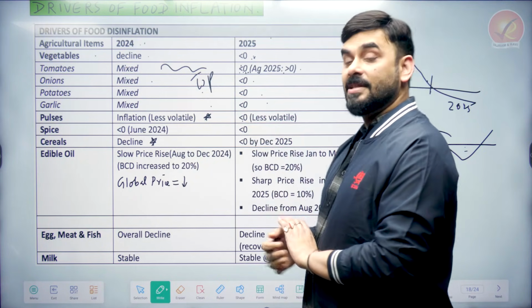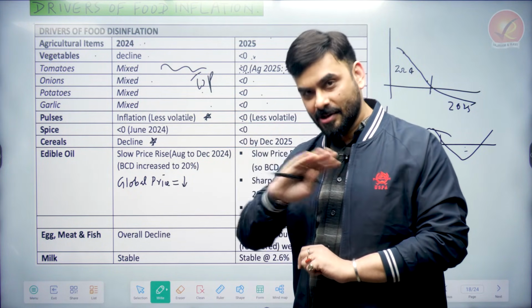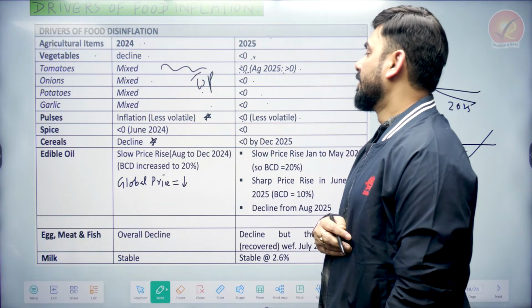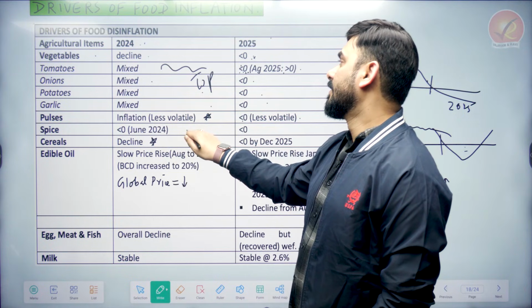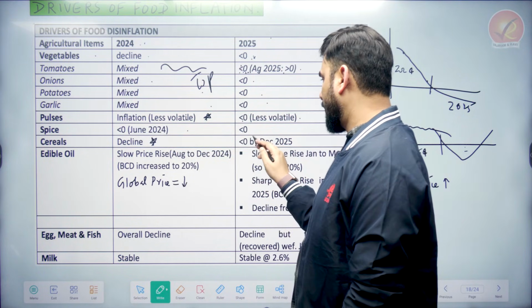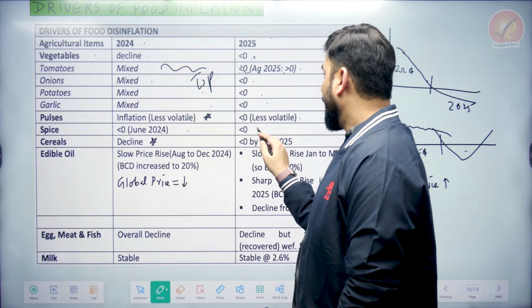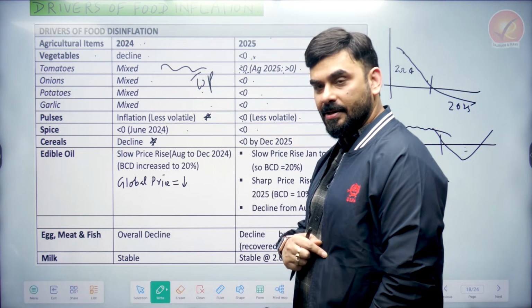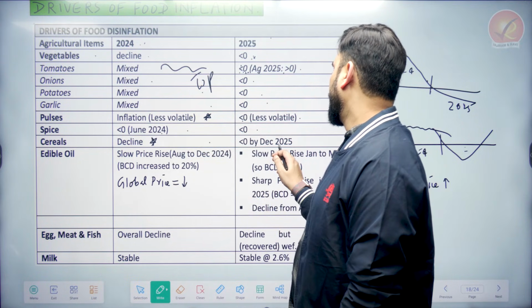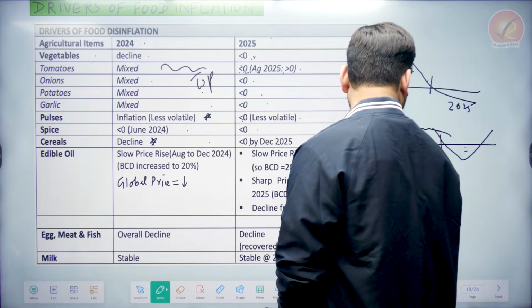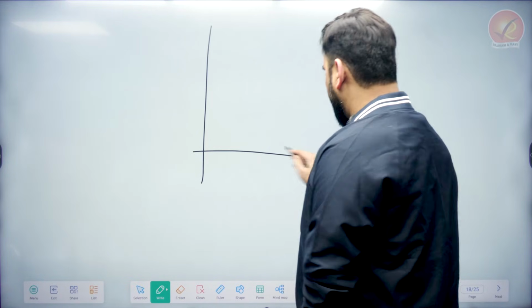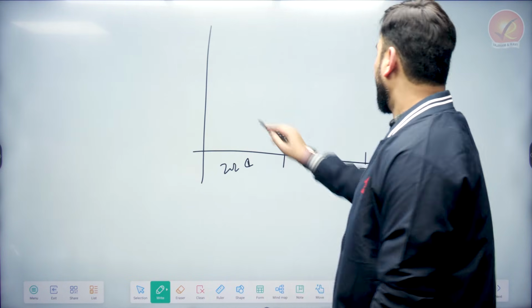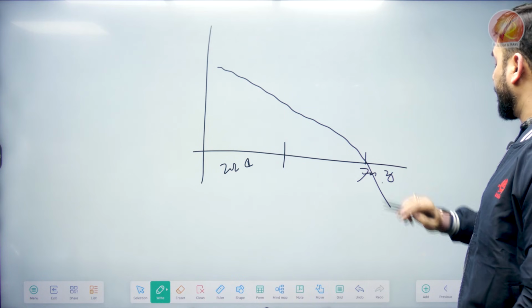But what happened in 2025? Less than 0, which means inflation was not seen in pulses. It came in the negative zone, which means prices declined and less volatile. What happened to spices? From June 2024, it became negative, and in 2025 it remained negative, which means spices were also not costly. What happened to cereals? The prices declined, and by December 2025 the prices became negative. If this is our cereals, this is 2024, and this is December 2025. So prices of the cereal declined, and by December it became negative. This is the meaning.